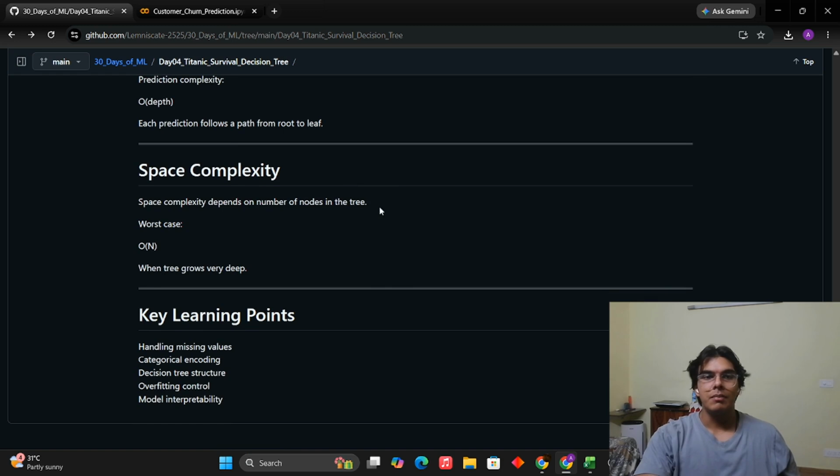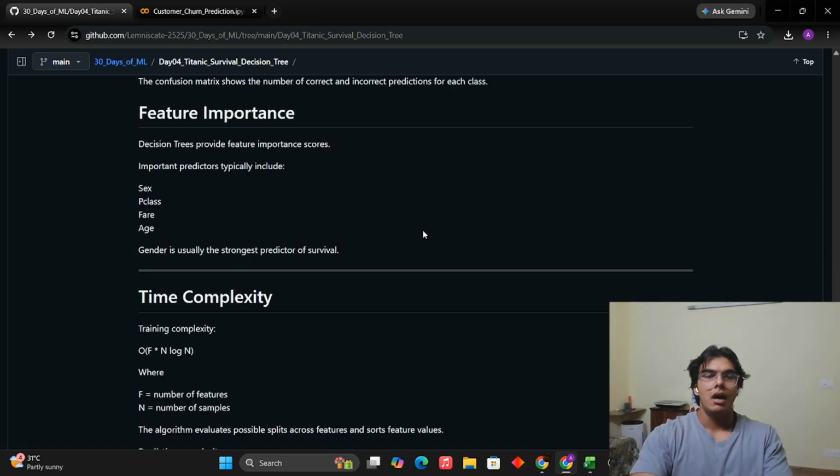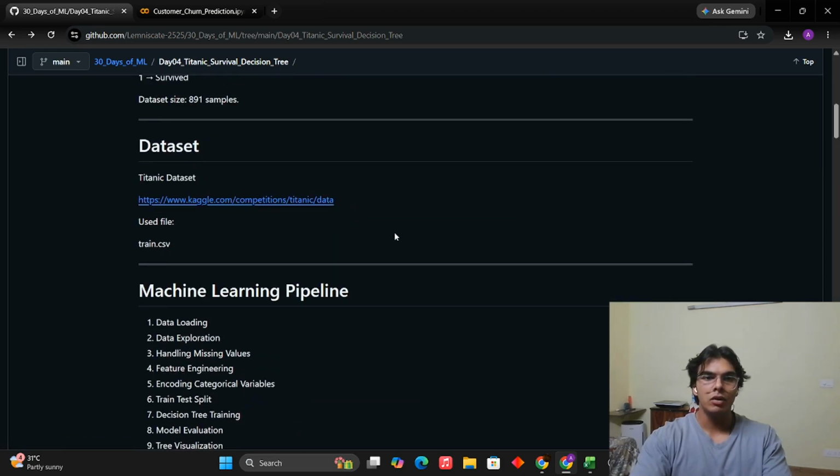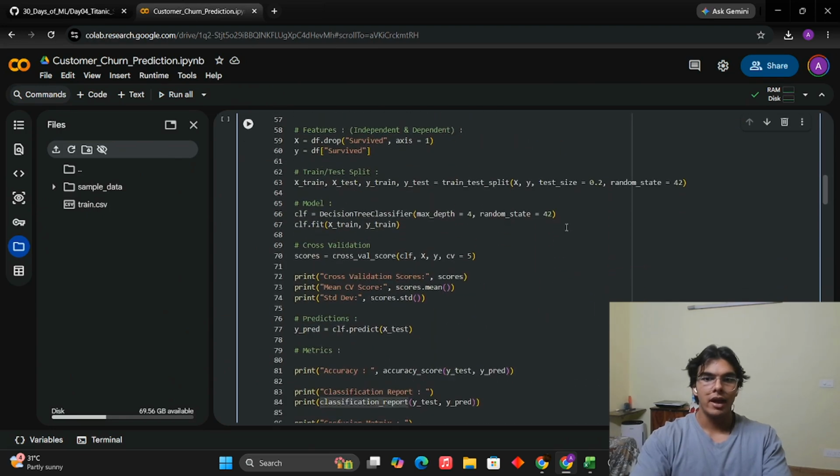Space complexity, again, a simple fact that the tree stores a number of nodes. So if the tree has n nodes, in the worst case it will store them. And n is nothing but the height of the model. Okay. This is very typical. Yeah, I think this will be it for the model. If I miss something, I'll add it later. This is the code that you can access.